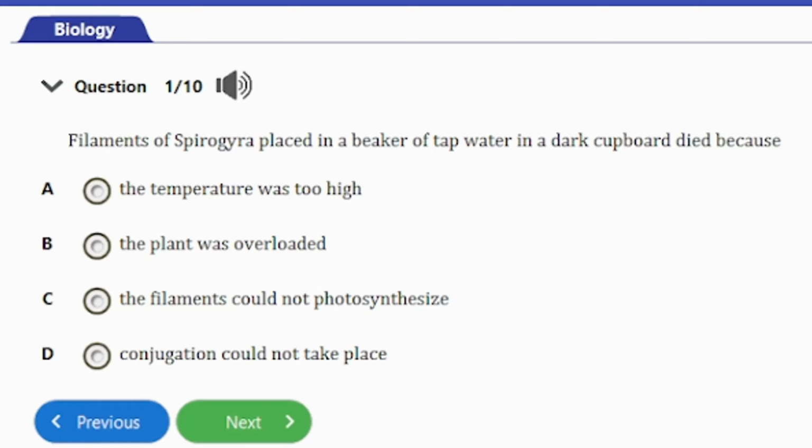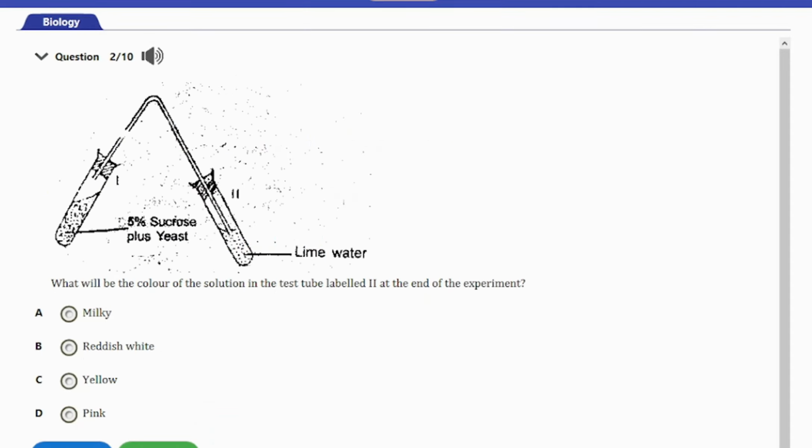D. Conjugation could not take place. So guys, the answer to this question is option C. The filaments could not photosynthesize. Actually, the dark environment will inhibit photosynthesis in the Spirogyra, leading to its death. So let's consider the next question.